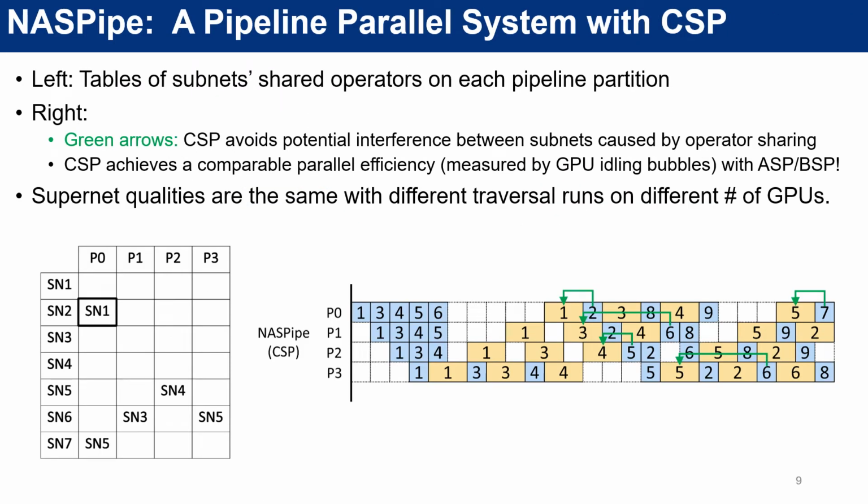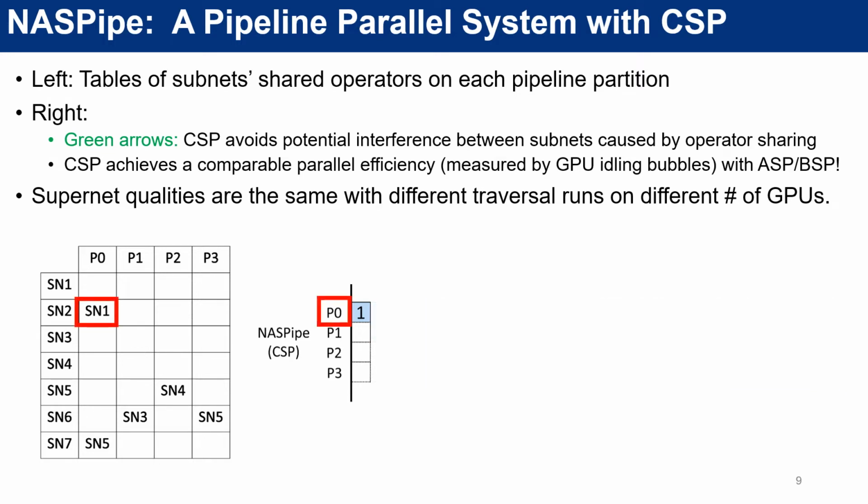Here is an example of how NASPipe enforces causal synchronous parallelism with high efficiency. The left is still the dependency table, and the right is the new CSP scheduling produced by NASPipe. The scheduling enforces all the dependencies between subnets with the green arrows in the figure. Remember that the green arrows mean the higher ordered subnet's forward pass read correctly sees the lower ordered subnet's backward pass write on the shared operators. And now we focus on how the scheduling works on the first GPU, which is partition 0 of the supernet.